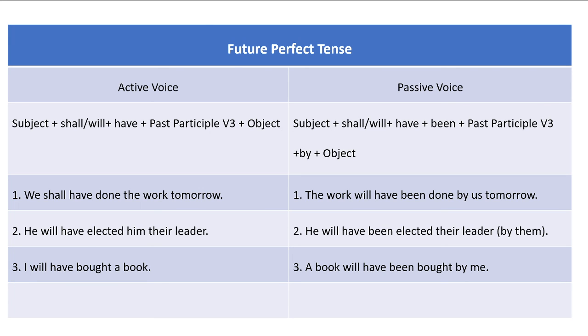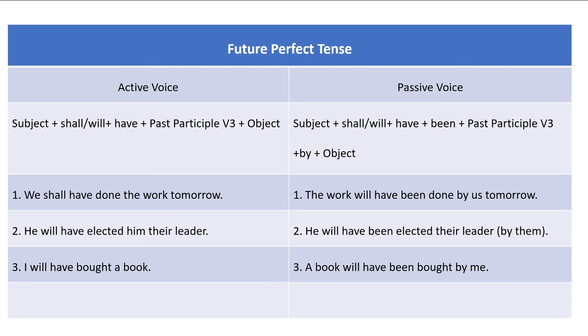So our answer will begin with he. After he, we have to write will have been. He will have been, then elected. He will have been elected their leader by them. This is the answer. Come down to the next example here.